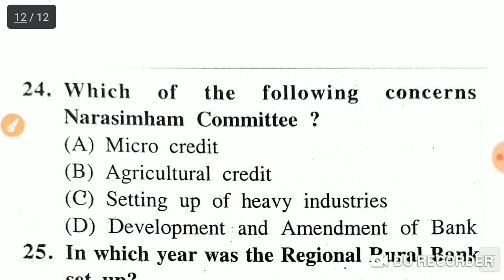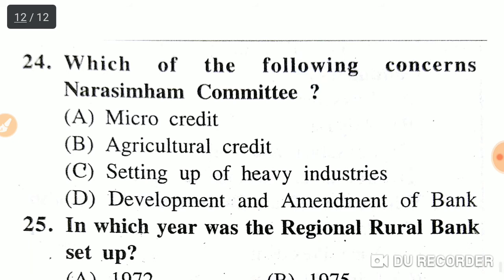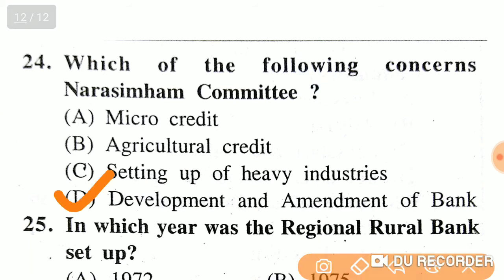Next, which of the following concerns Narasimhan Committee? Microcredit, agricultural credit, setting up of heavy industries, development and amendment of bank. So the Narasimhan Committee constituted for option D, development and amendment of bank.